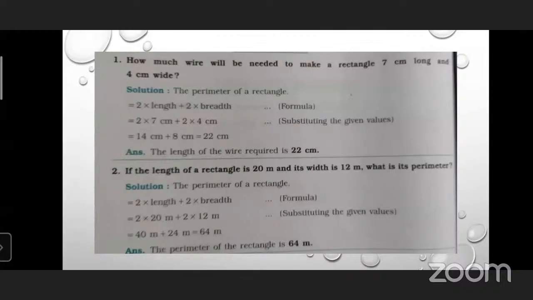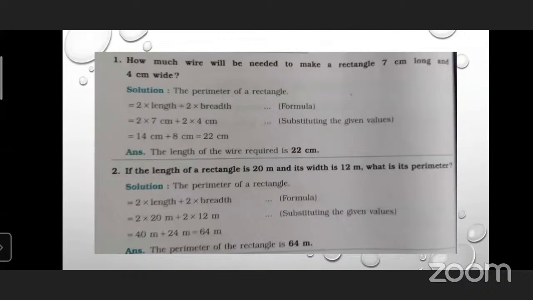Here are two examples which are word problems, and such types of questions are also asked in competitive exams, that is scholarship exams, right? So you have to imagine with the help of the sentence whether it is a triangle, a rectangle, or a square.